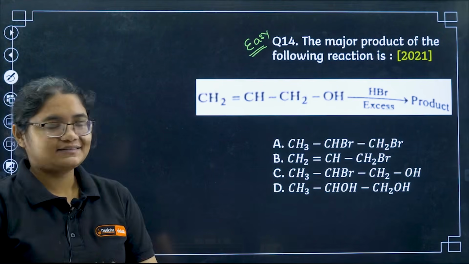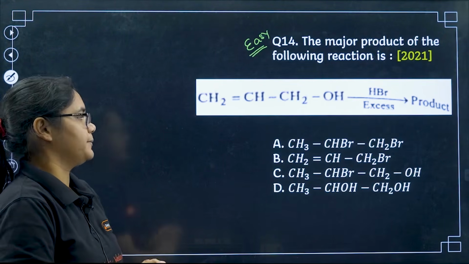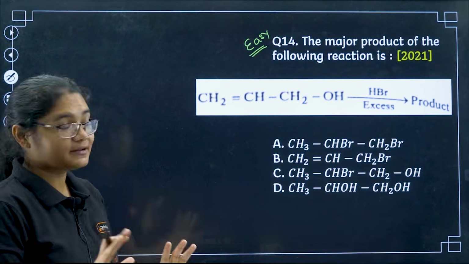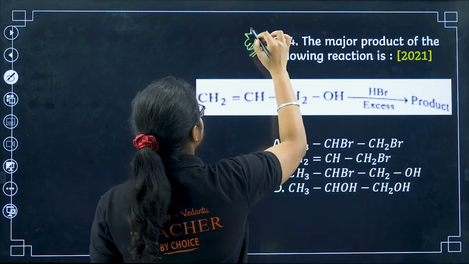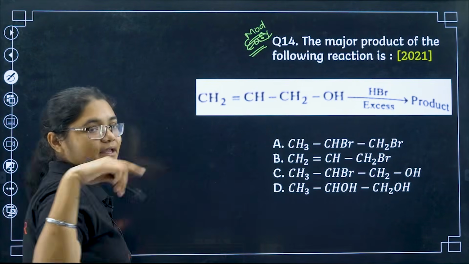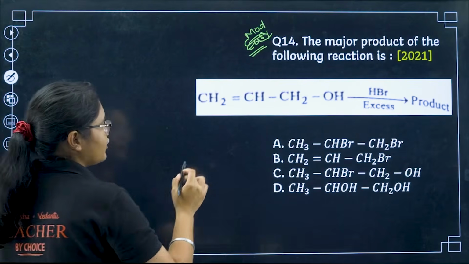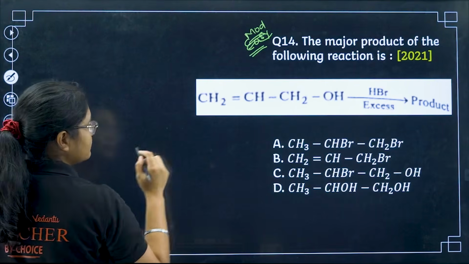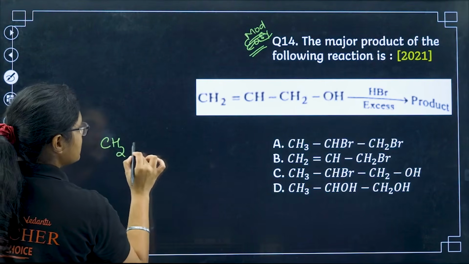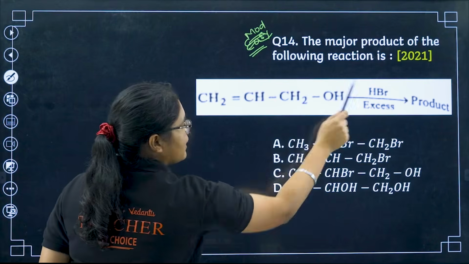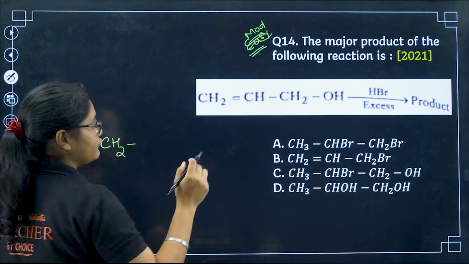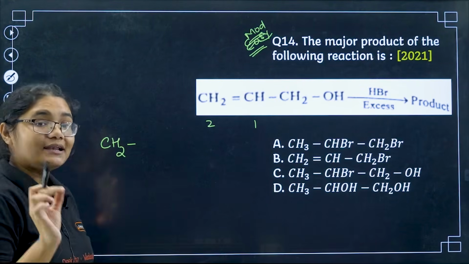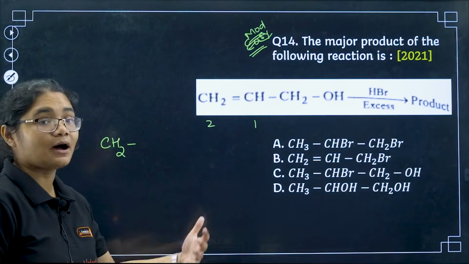So HBr excess is there. Just a minute. Okay, so I'll mark this question as a bit moderate. This is a slightly moderate question, you have to be a little bit alert here. First of all, if you have this compound with HBr, first it will follow Markovnikov's rule. According to Markovnikov's rule, the negative part will go to the carbon having less number of hydrogens. Here I have 2 hydrogens, here I have 1 hydrogen, so Br will go to the carbon having less hydrogen. Peroxide is not there, so it is Markovnikov's rule.